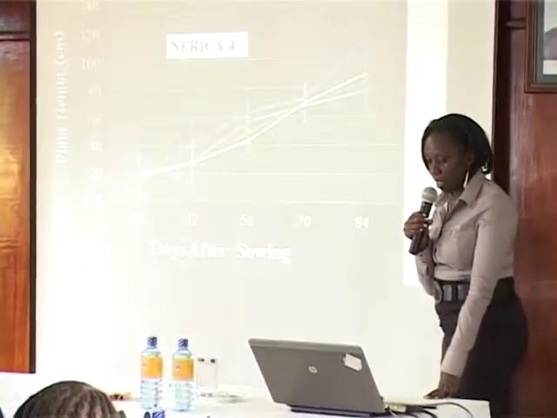Okay, for the results, for the growth for Nerika 4, there was no significant difference in plant height between the three systems and the control, that is the basin. But interestingly enough, we can see the height was relatively higher for the flooded versus the basin, as opposed to what we would expect with Nerika. We would expect Nerika to perform better under relatively upland condition than lowland condition, than flooded conditions. That is the tiller for Nerika 4. Still, there were no differences.